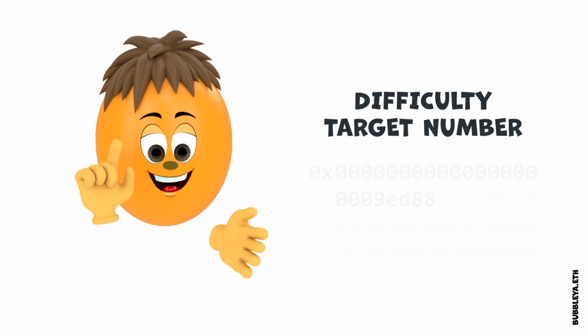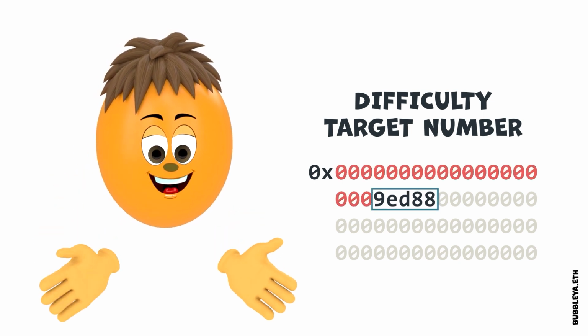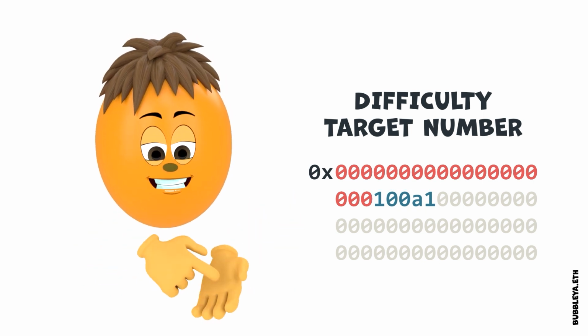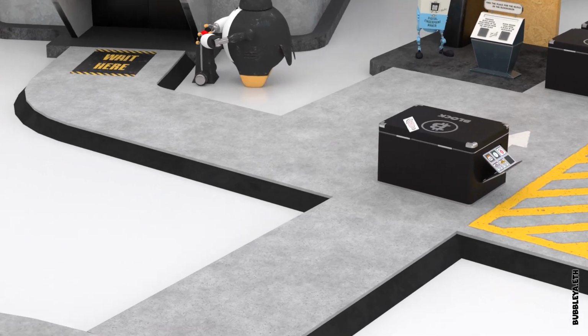In fact, he doesn't always change the number of leading zeros. Sometimes it is enough to modify the number after the leading zeros for proper adjustment. The miners place the difficulty target in the block header.